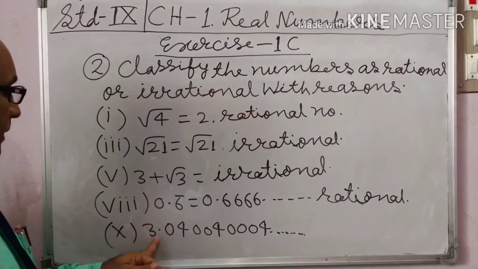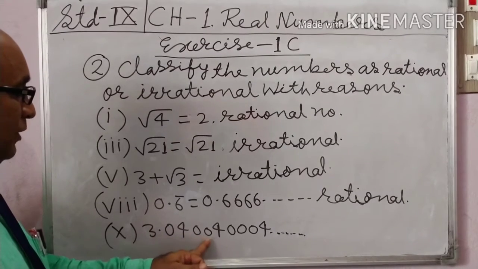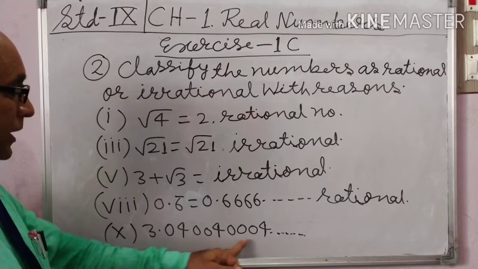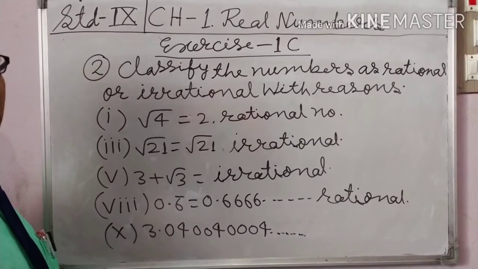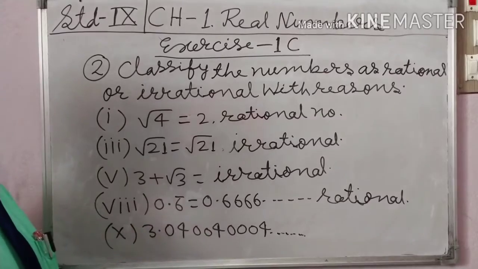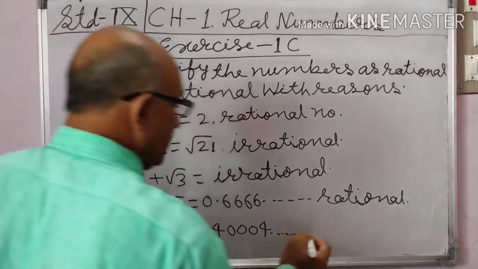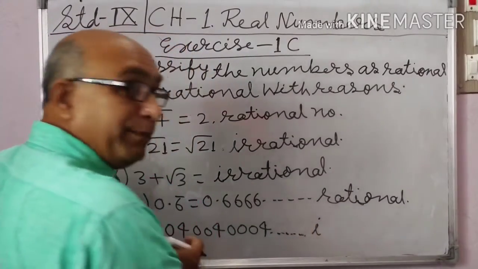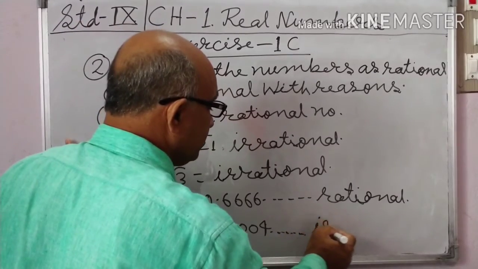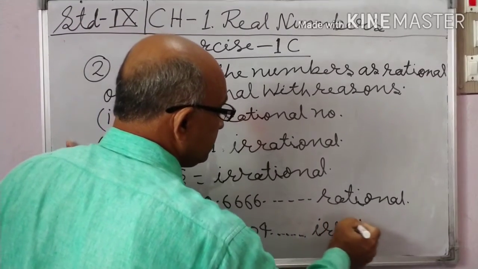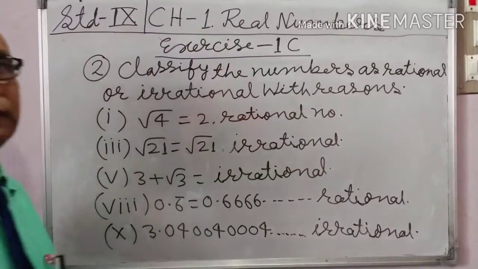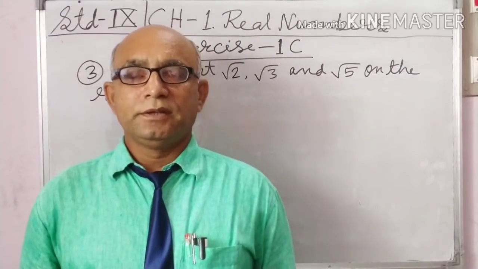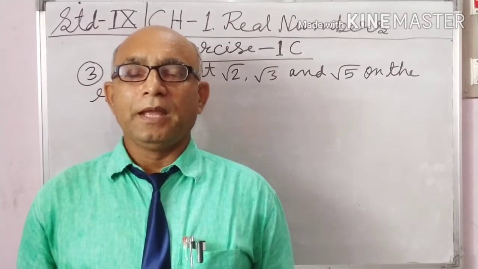Last: 3.04004000400004... It is not terminating and not repeating, so it is an irrational number. Type 1, irrational number. Write it. Next question is question number 3.